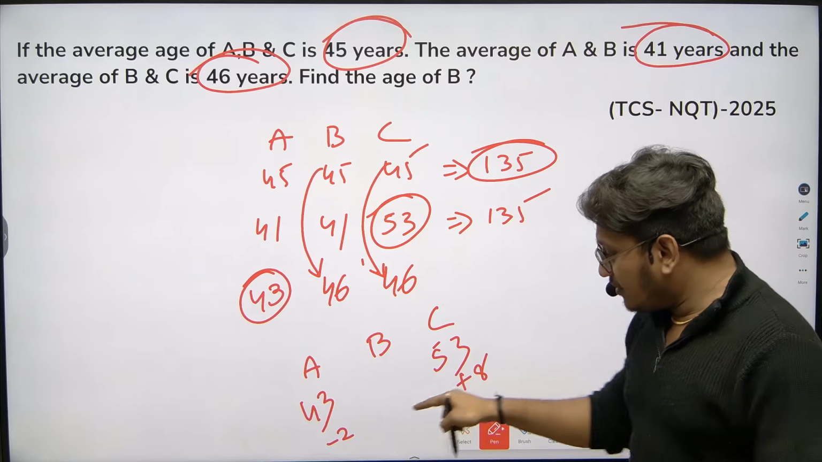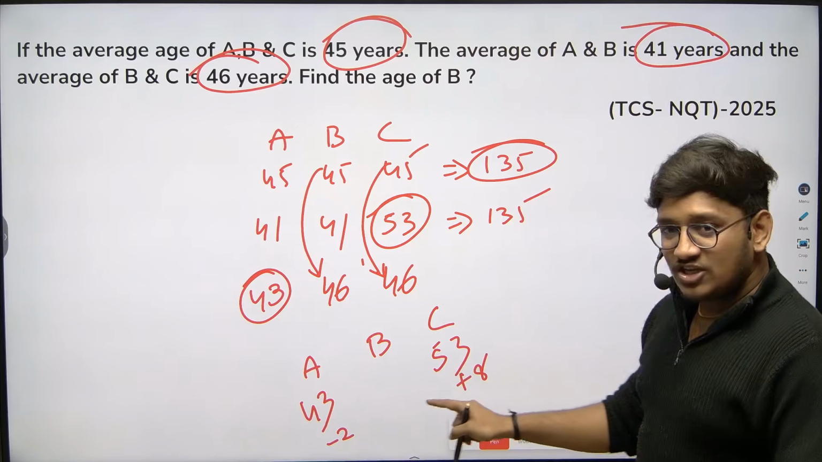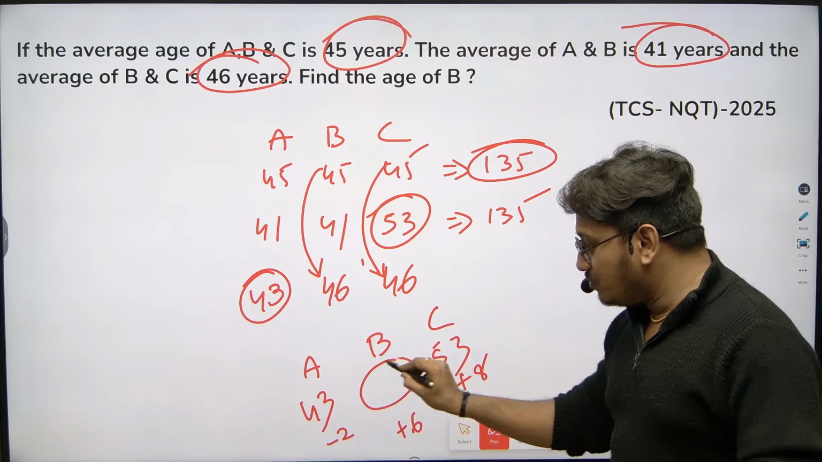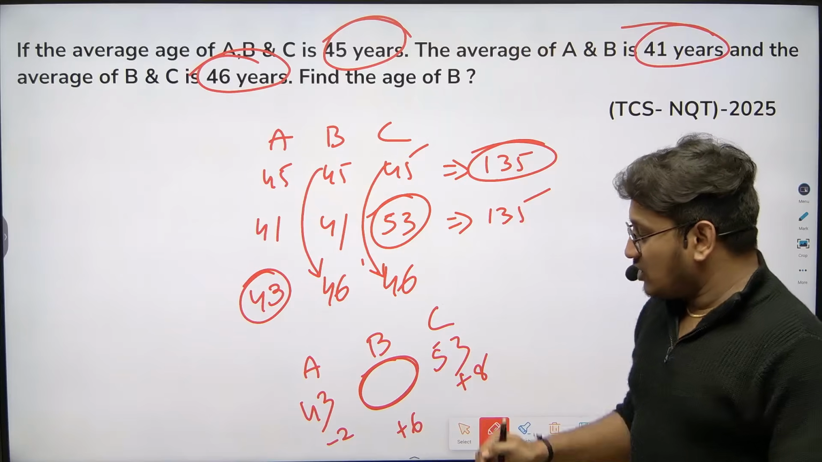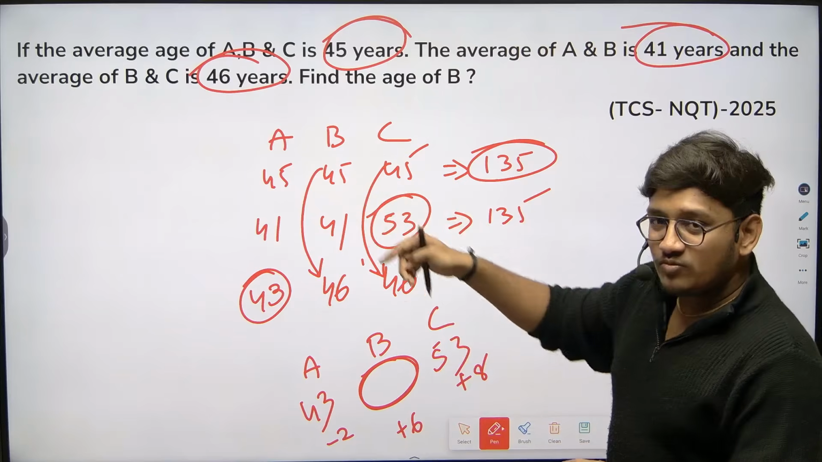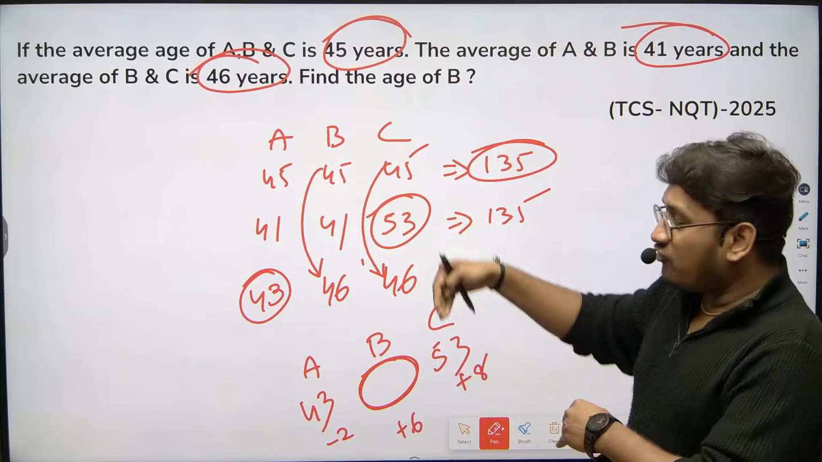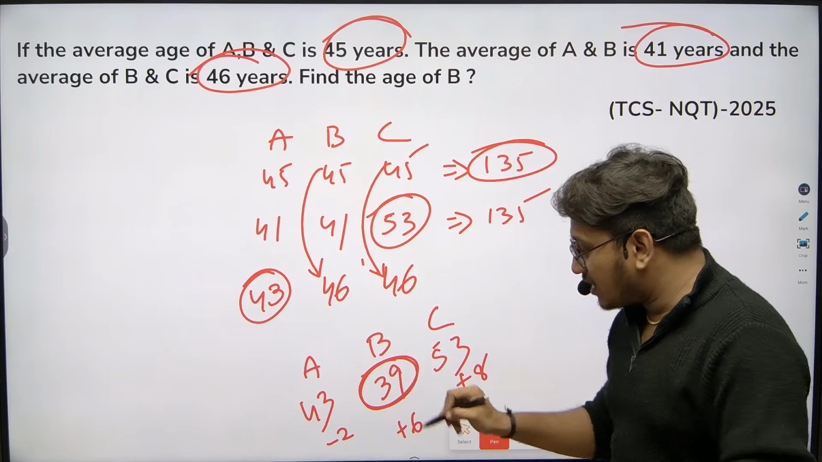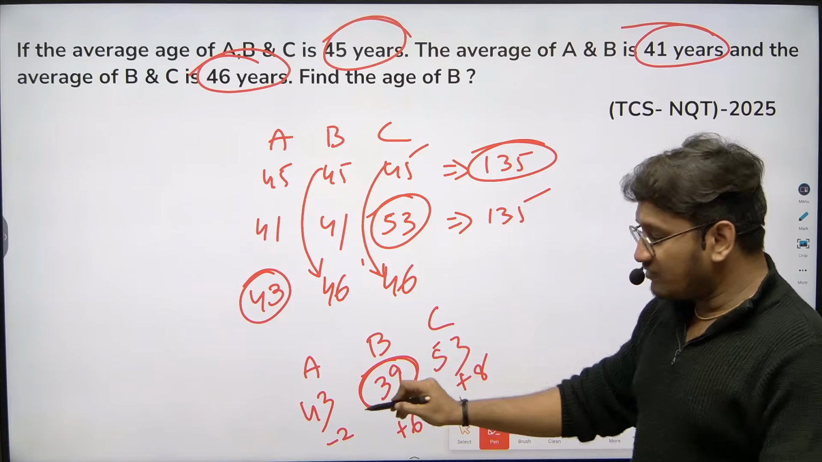So if you want to make it balance, minus 2 plus 8 is plus 6. So whatever value we assumed, no need to take the 45 value, you can take minus 6. So the B value can be 39. If I add plus 6 to that, it will be balanced.